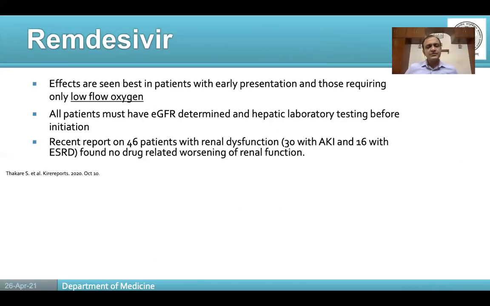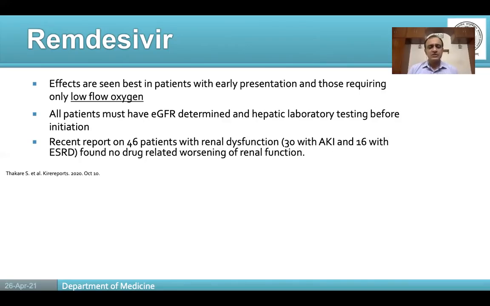Talking about remdesivir, now we know that this has kind of become synonymous with being the treatment for COVID-19. However, it is important to remember that remdesivir has a very limited role as far as management of COVID-19 is concerned. Only 1 or 2 studies have shown any benefit of using remdesivir.